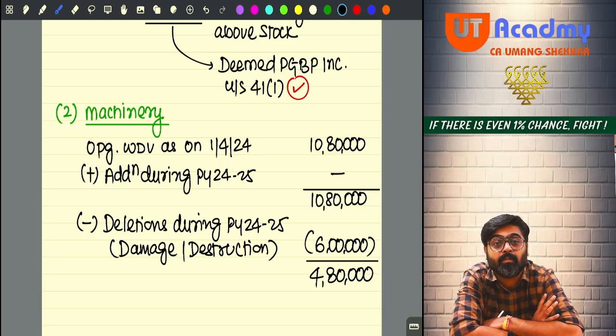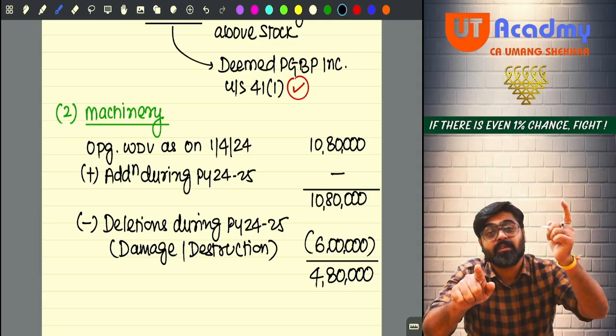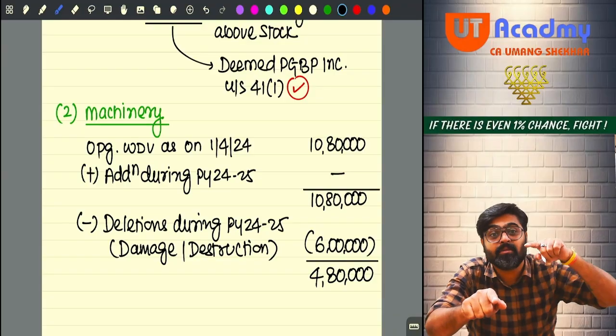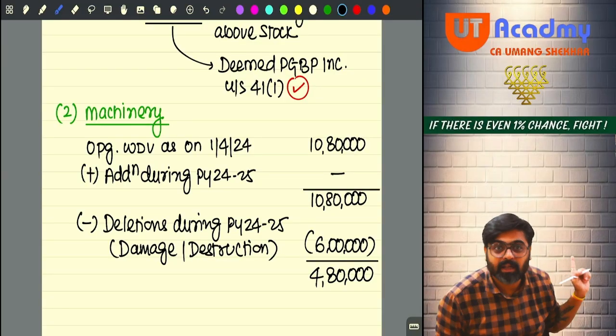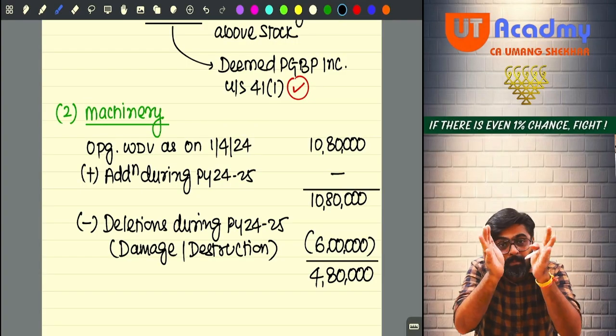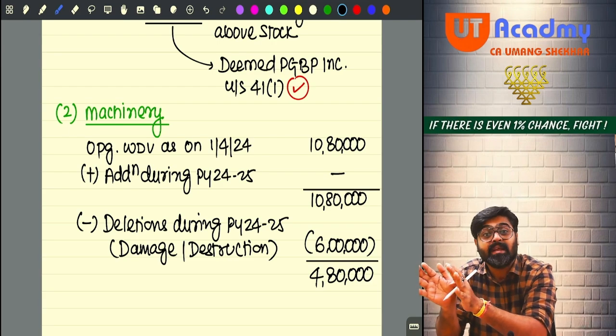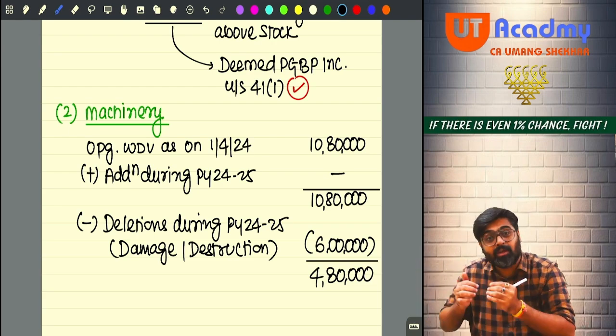They are saying that some portion of the machine was salvaged. That does not mean that what is salvaged is still there in the business and getting used. Are they telling you? No. So there can be two interpretations of this. Some portion of the machinery can be salvaged, meaning it is still in the business and used.